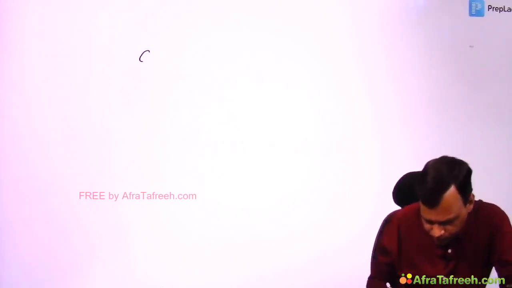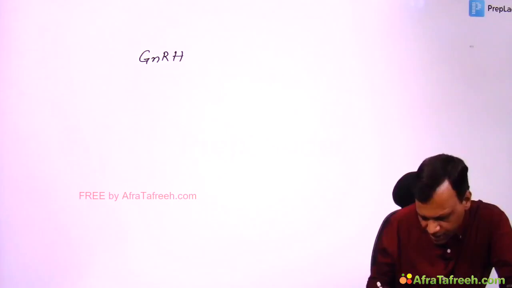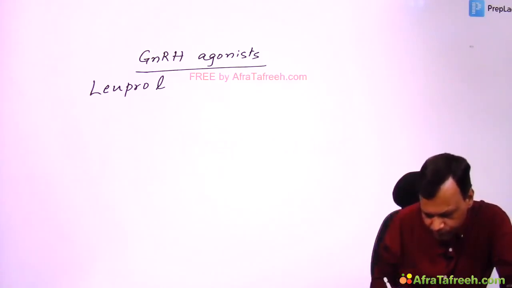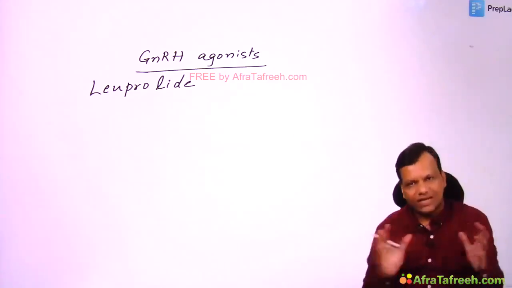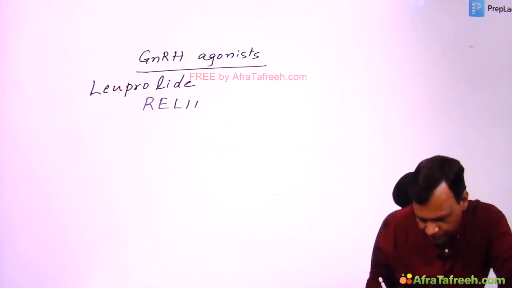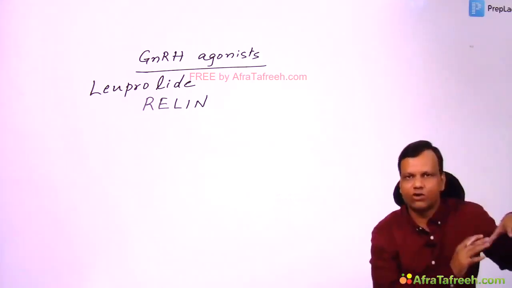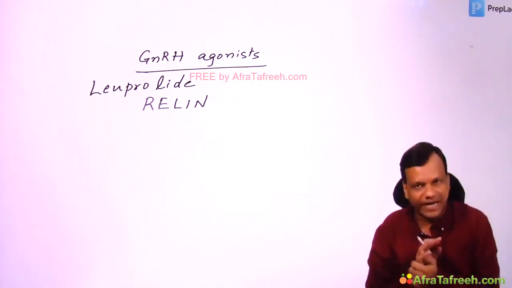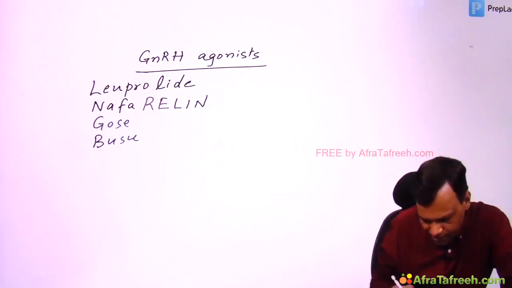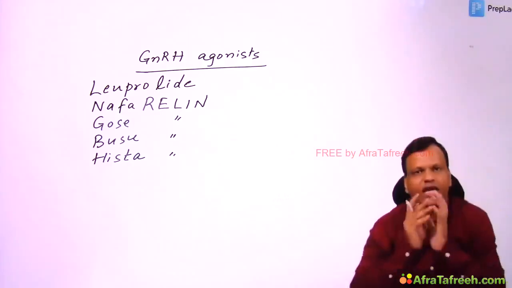The drugs which we use, we say they are GnRH agonists. The first drug formed was leuprolide. But after that, many drugs have been formed, and we have kept the nomenclature that their name will end with relin, based on the endogenous GnRH, which is called gonadorelin. So the name should end with relin. The examples are nafarelin, goserelin, buserelin, histrelin. So any drug whose name ends with relin will be a GnRH agonist.